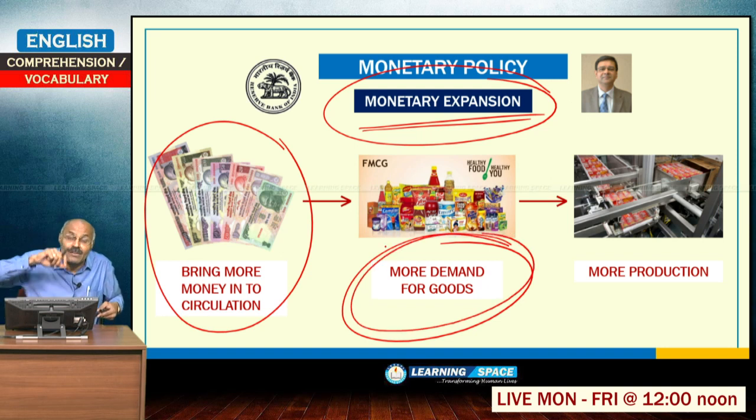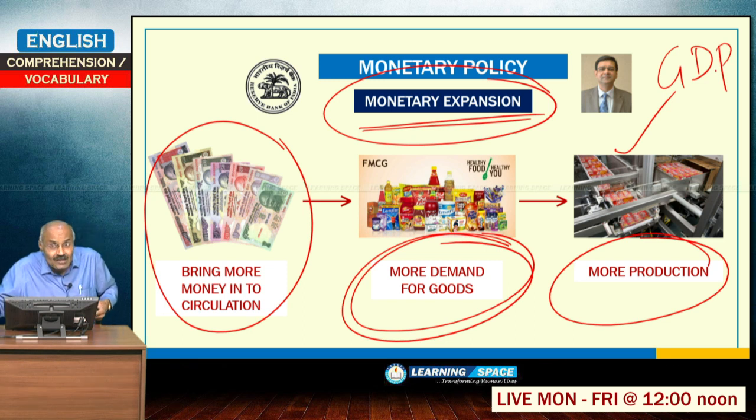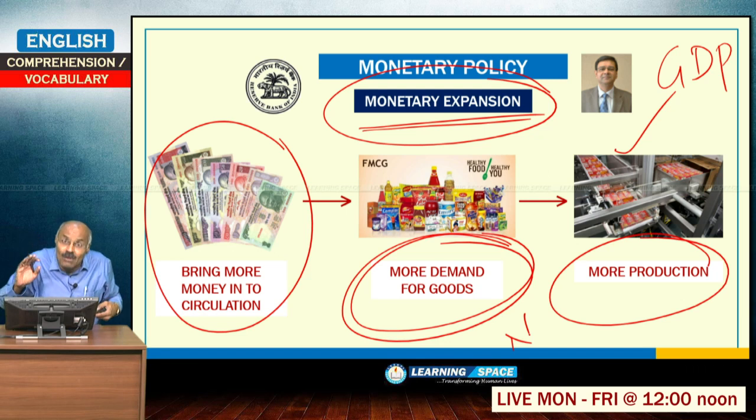If more demand for goods is created, then what will happen? More production will be there. More production means GDP will increase and employment will be created. So, when more and more money is put into circulation, demand for goods is created, there is more production, that means GDP will increase, employment will increase. All these are the positive aspects, but the negative aspect is inflation. If more money is there in circulation, then there is a possibility of inflation in developing countries.